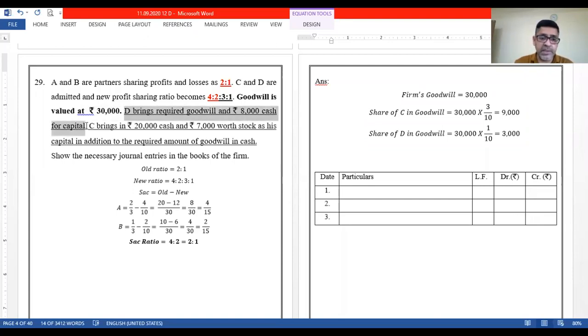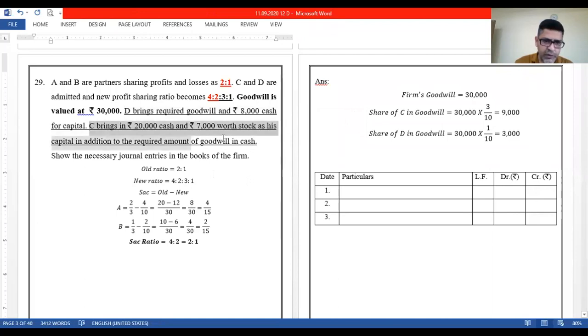Okay. C brings 20,000 cash and 7,000 worth stock as his capital in addition to the required amount of goodwill in cash. So let us complete part of C first of all. C brings 20,000 cash, 7,000 worth stock as his capital. So his capital is 27,000. In addition to the required amount of goodwill in cash, how much amount of goodwill is brought in by him? That is 9,000. So let us write the entry for C right now.